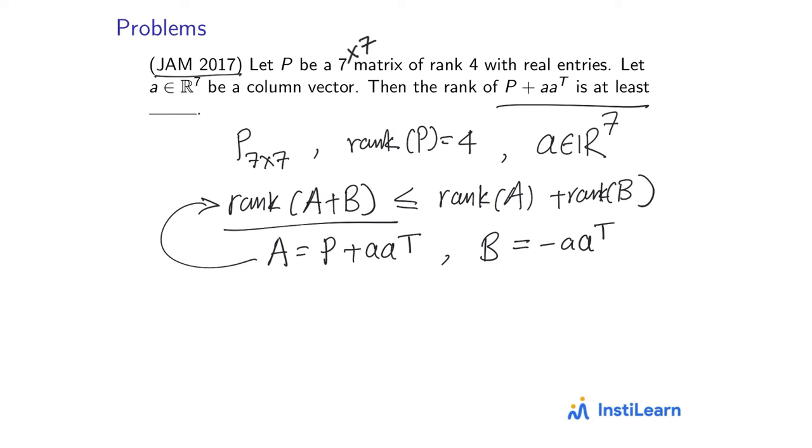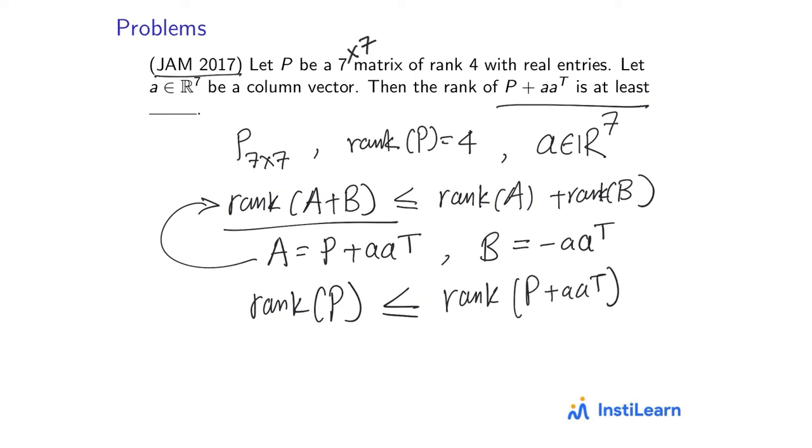So then rank of A plus B would be equal to rank of P, okay, and that would be less than equal to rank of A, which is rank of P plus A into A transpose, plus rank of minus A into A transpose, right?